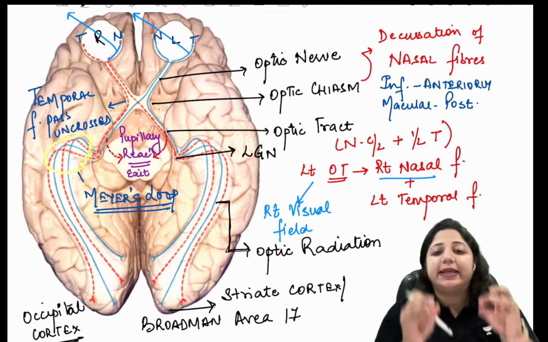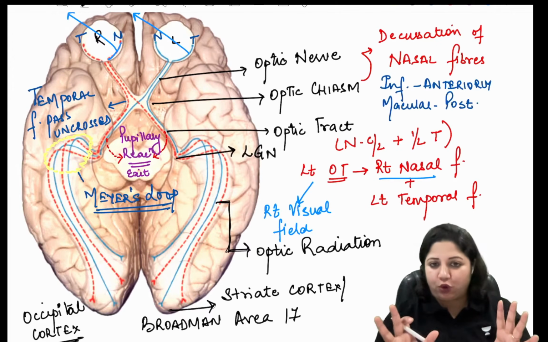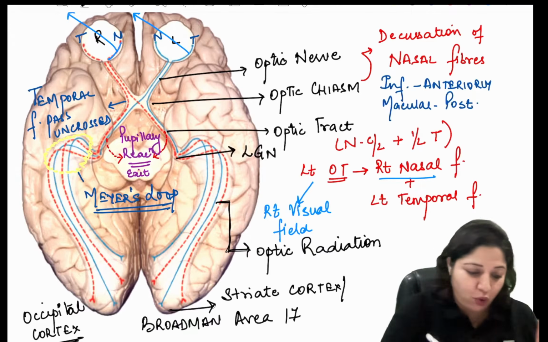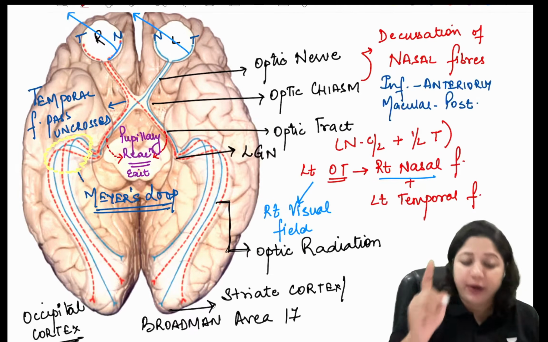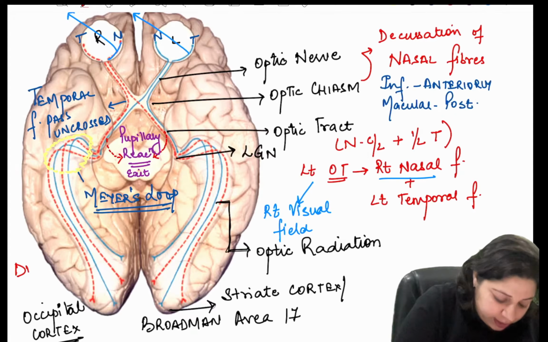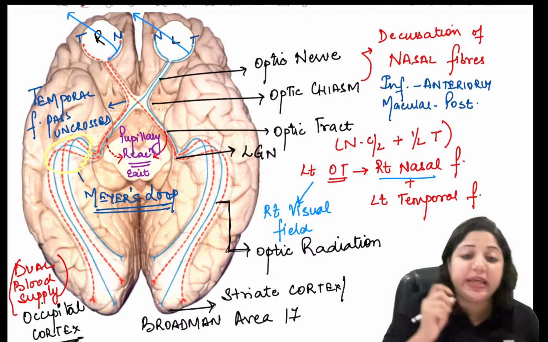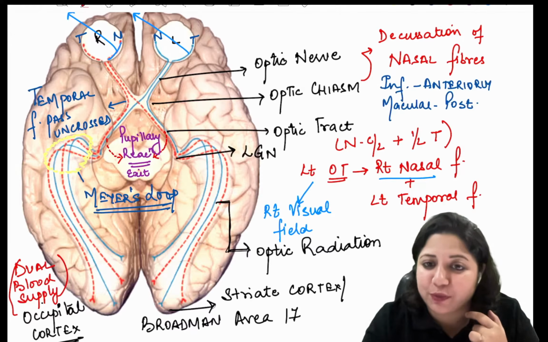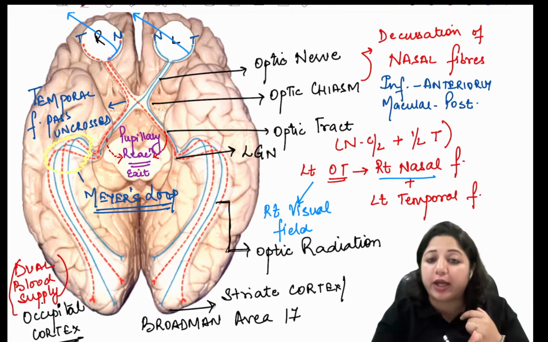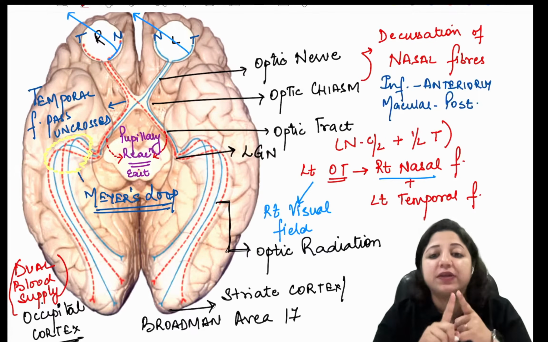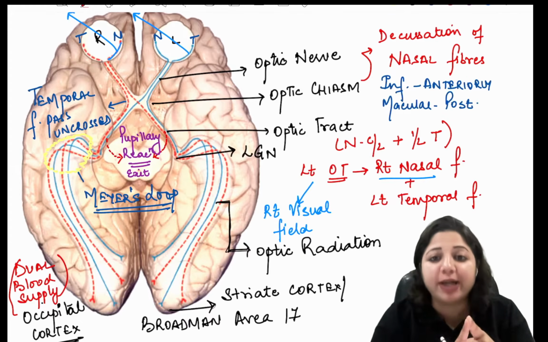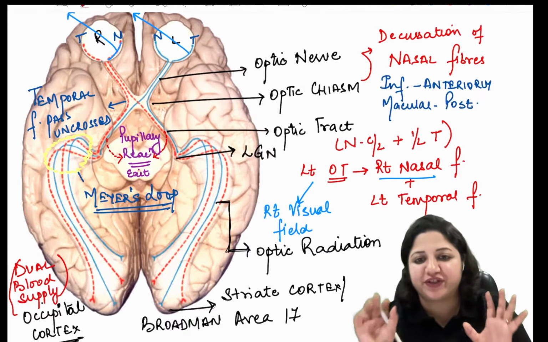So basically the tip of the occipital cortex is the area which has a dual blood supply. So even if the posterior cerebral artery is involved, there is macular sparing.